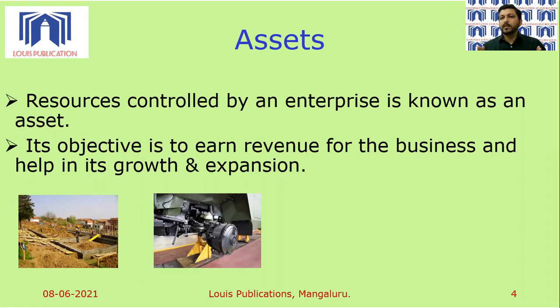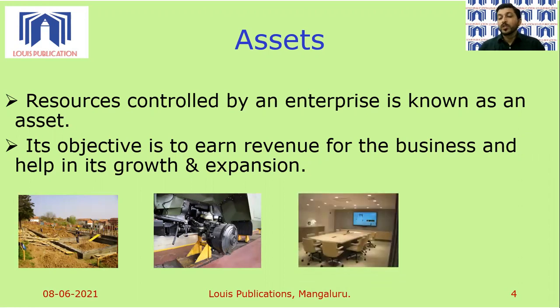Plant basically means a place where machines are kept, and machinery is the technology we need for production of goods. Then we have furnitures, fixtures, and fittings. Furniture can be used by the business inside the factory, the office, the boardroom, the conference room. So you can find tables, chairs, laptops, computers, desktops.